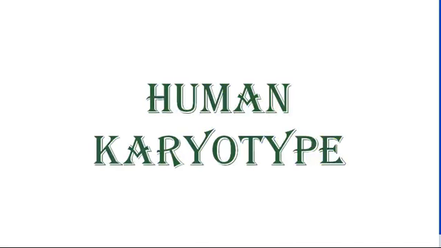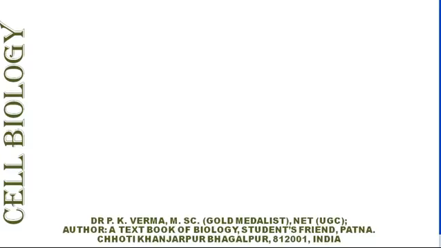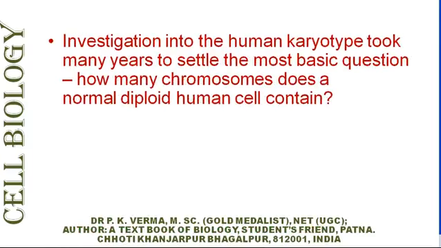Now come to human karyotype only. Investigation into the human karyotype took many years to settle the most basic question: how many chromosomes does a normal diploid human cell contain, whether it is 46 or 48, and whether there is XX-XO mechanism of sex determination or XX-XY mechanism of sex determination.